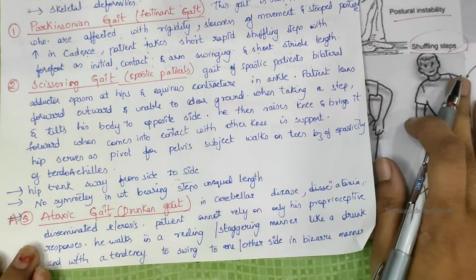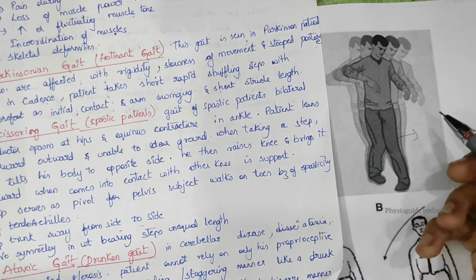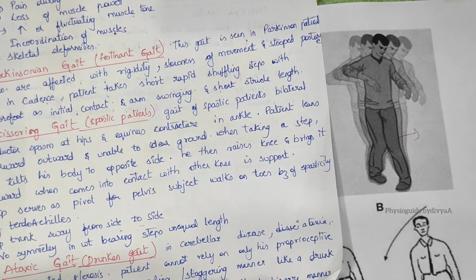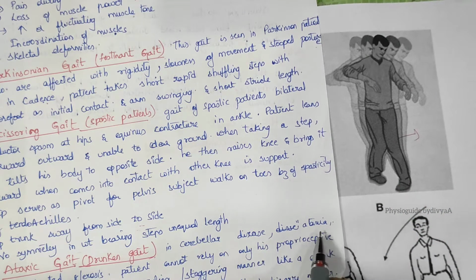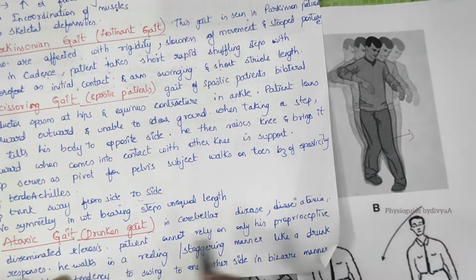Now ataxic gait is like a drunken gait, like a person who is drunk, swaying from one side to the other, a reeling gait. In cerebellar diseases, cerebellar ataxia, we will see this type of gait.